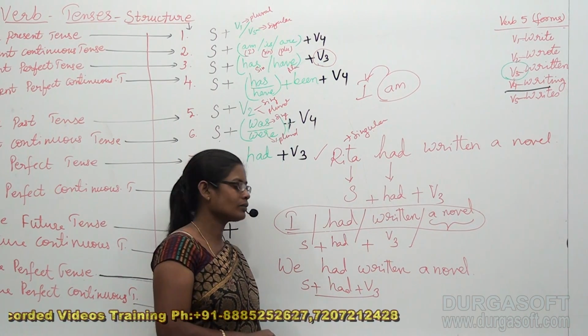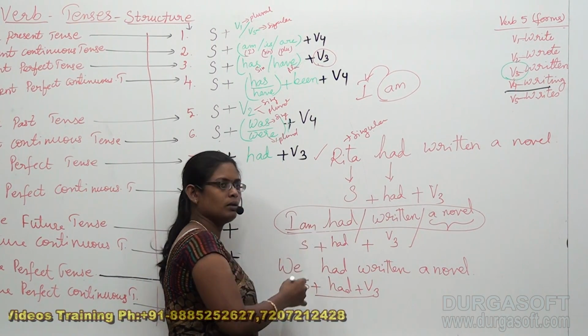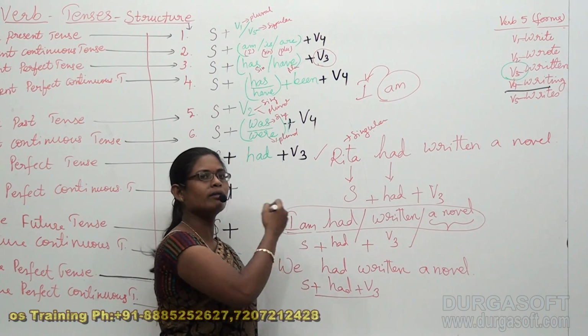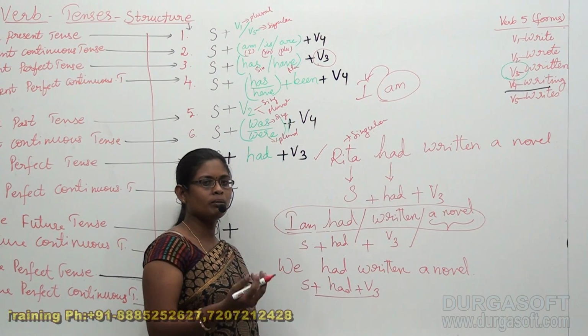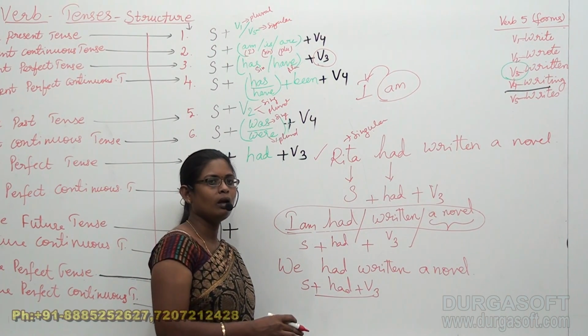That is the reason why we did not use "I am had" here. Because I is there, you have to use am, because we used to get this type of questions from the students.